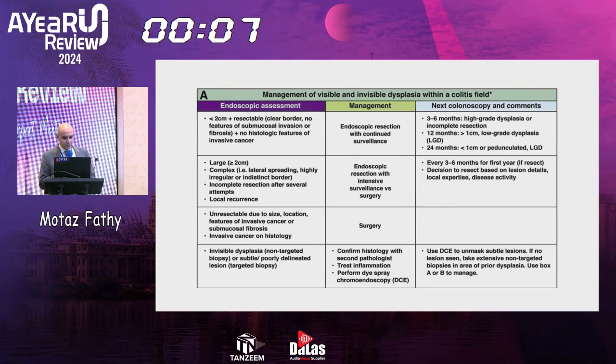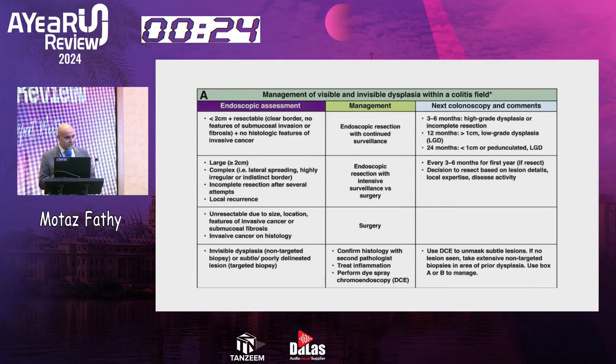And the next endoscopy should be done in 3 to 6 months if there's high-grade dysplasia or incomplete resection, it should be done after 1 year if it's more than 1 centimeter or low-grade dysplasia, and it should be done after 2 years if it's less than 1 centimeter with low-grade dysplasia.